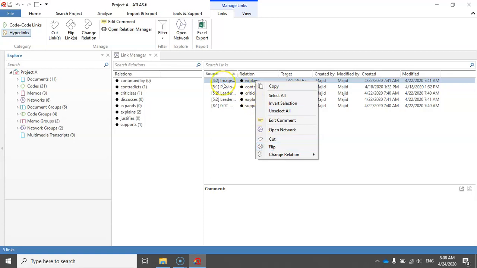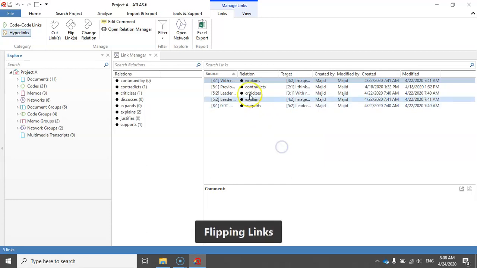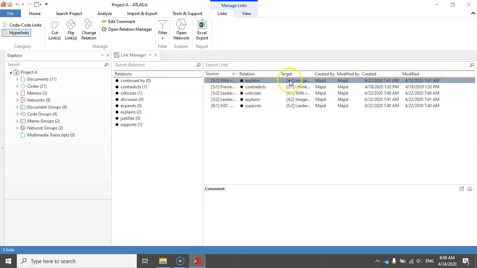So right now quotation 4.2 supports quotation 3.1, and if I flip this link, then quotation 3.1 will explain quotation 4.2. Again, this option is available here as a button in the ribbon.